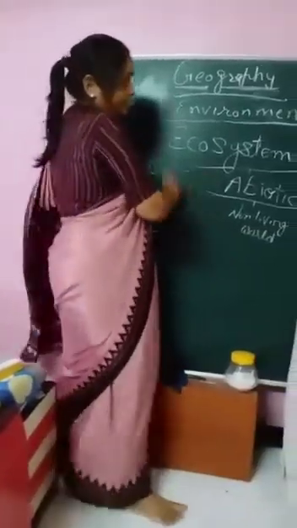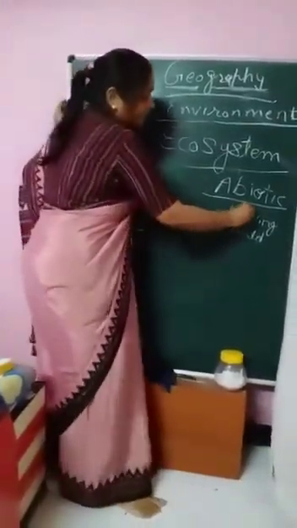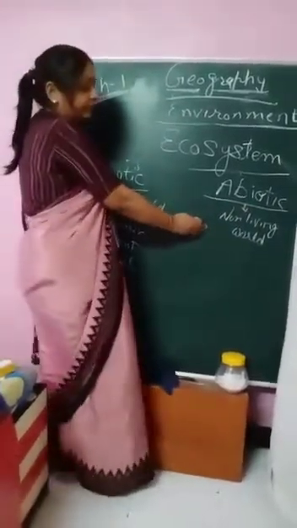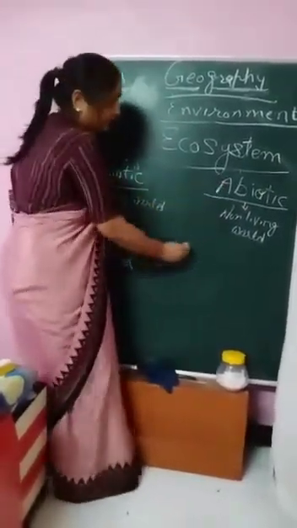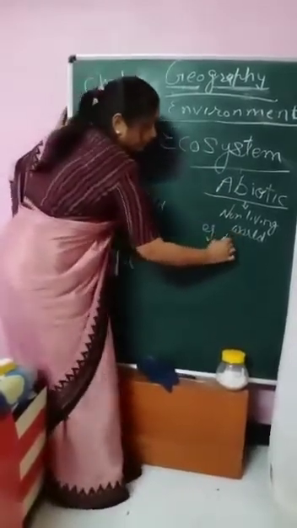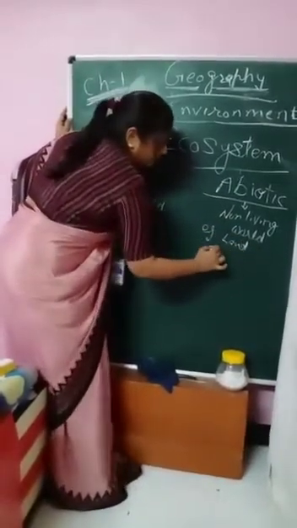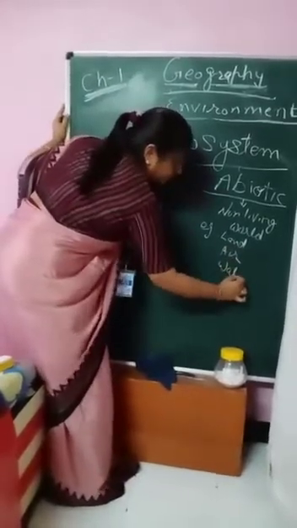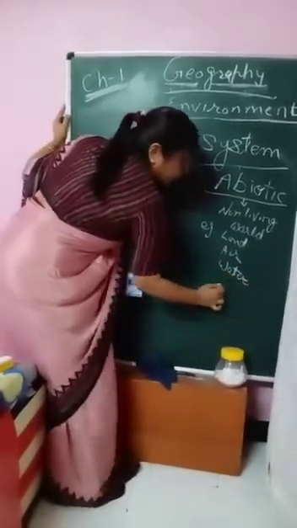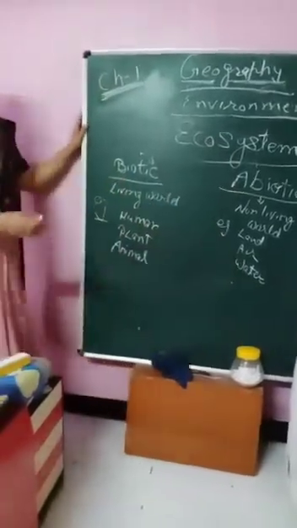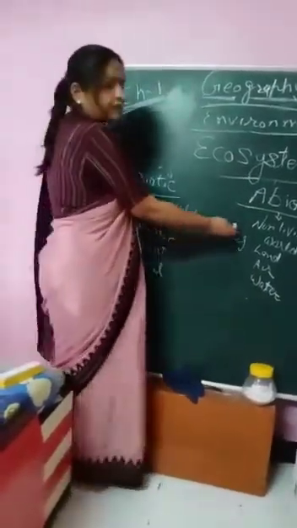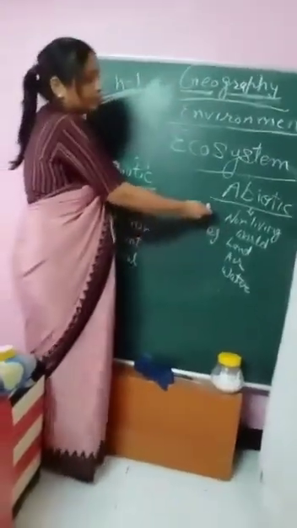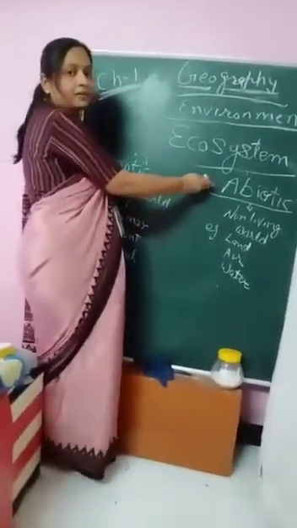Now abiotic. Abiotic is a non-living world. The things which have no life will come under this category. For example, land, mountain, air, water, schools, hospitals, buildings, bridges, whether they are made by man or created by nature, all non-living things will come under this category of abiotic.